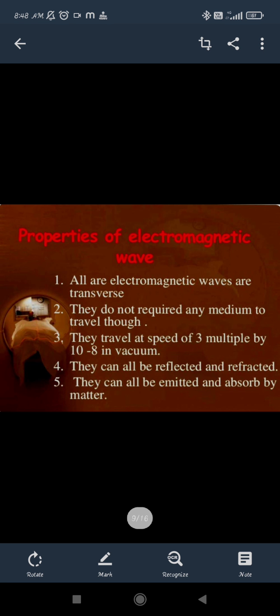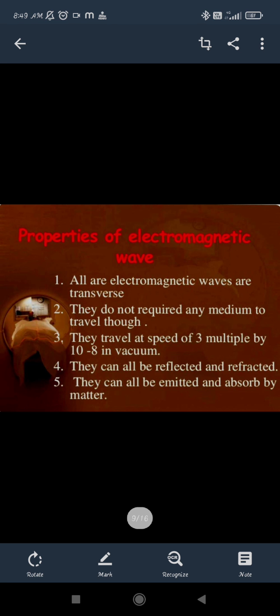They can be reflected and refracted. Every light we see reflects and refracts, due to the light rays coming from the sun. These light rays get reflected as well as refracted, because every light ray has the phenomenon of getting scattered, reflected or refracted. So these are the different phenomena for the light rays that are coming out from the sun.